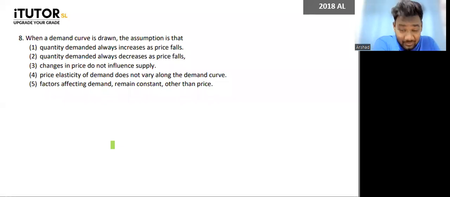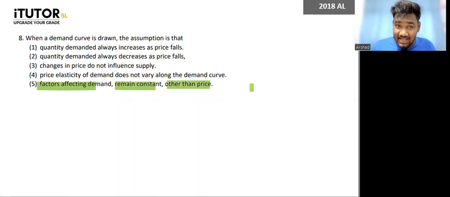What is the assumption? We're not asking what the demand curve is showing. We're asking what assumption we make when drawing a demand curve. Which one, guys? 1, 2, 3, 4, 5. Answer is number 5, right? We assume that all other factors affecting demand remain constant other than the price. The price is changing, the others are remaining constant. That's that. Then going to the next.